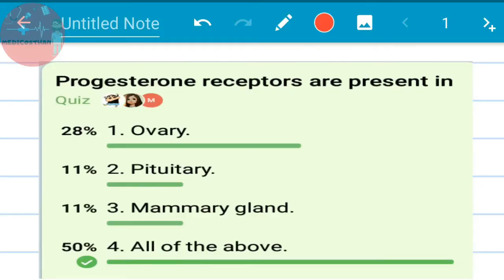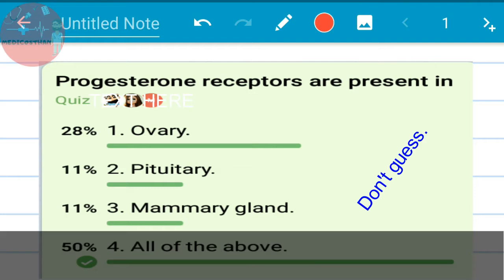So let's see the first scenario. Suppose you get this question, progesterone receptors are present in these four options, and you don't have any idea about the question and also about the options given. In such cases the best thing is not to guess.